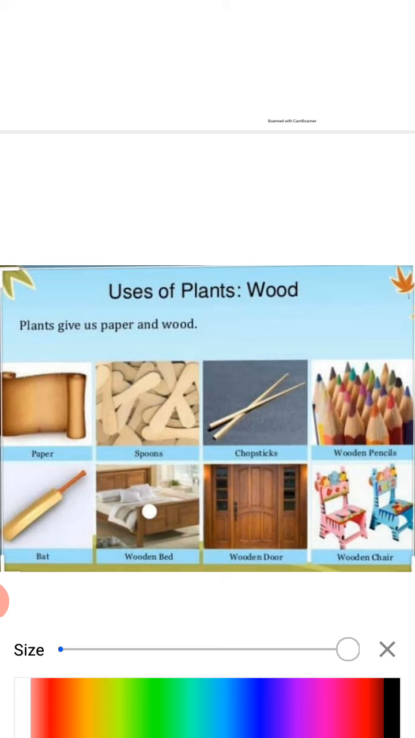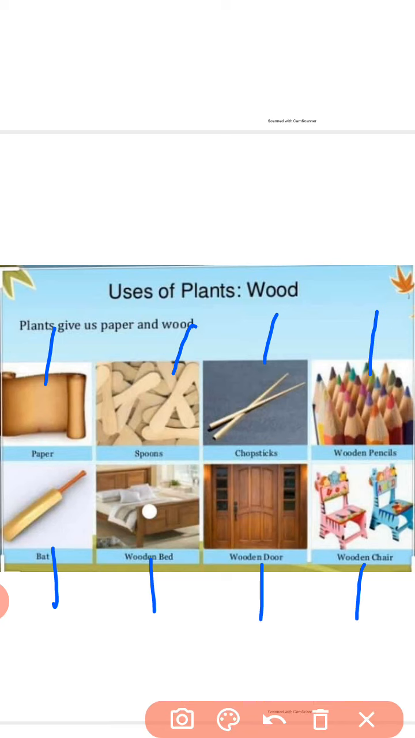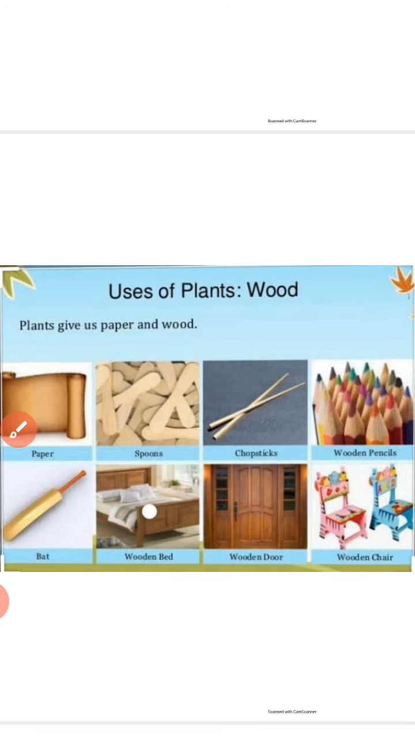That wood is used in the form of bat, wooden bed, wooden door, wooden chair, pencils, chopsticks, wooden spoons, and paper. So these are the different uses of wood, by which various types of articles are made from wood, and wood comes only from plants. So we should always protect our plants.